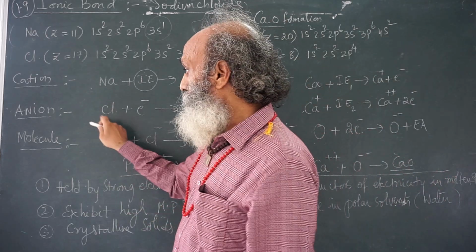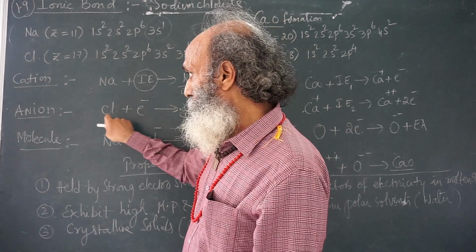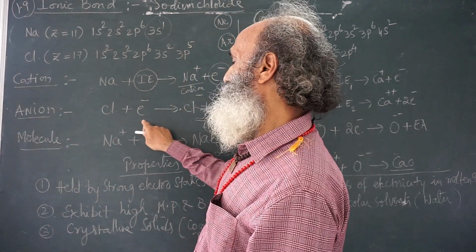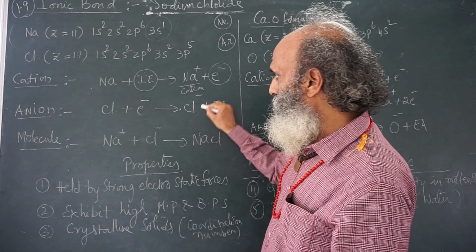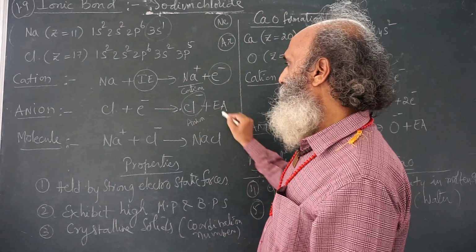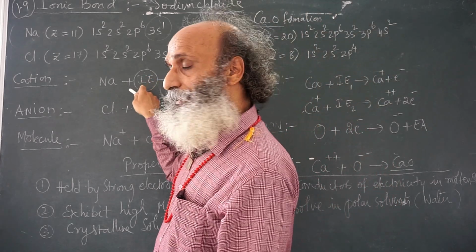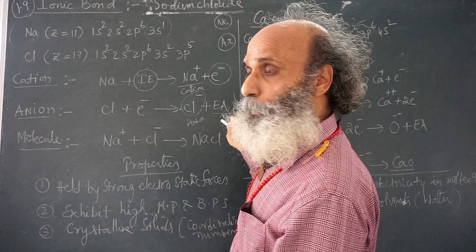Now, chlorine takes this electron and becomes a chloride ion. This is what I call an anion, and energy is released.